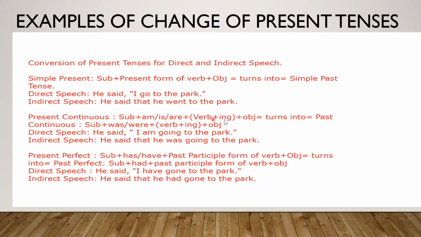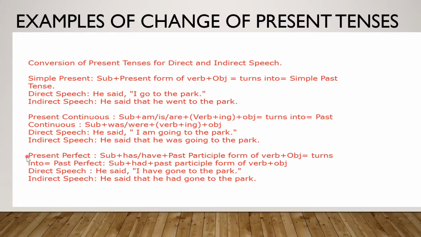Going is the verb plus ing form, to the park is the extension. So he said, I am going to the park. This is in present continuous. It will be changed into past continuous directly. He said that he was going to the park. Am going became was going. So simply present continuous became past continuous.